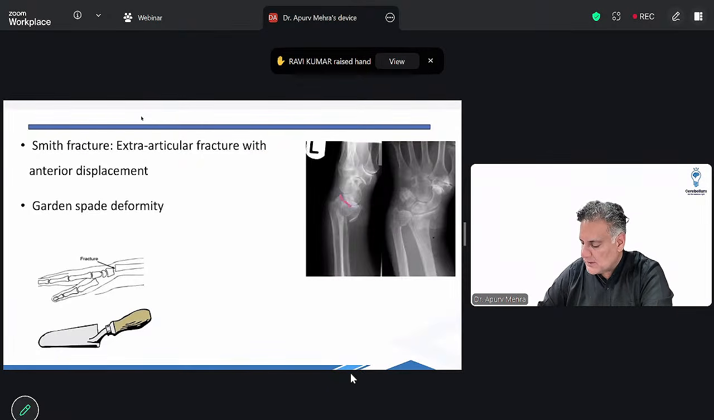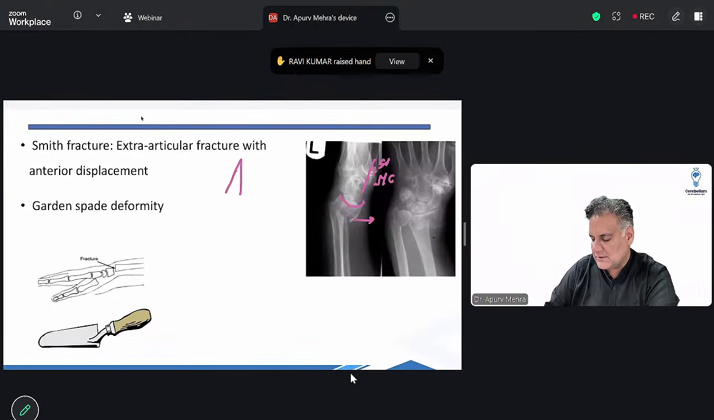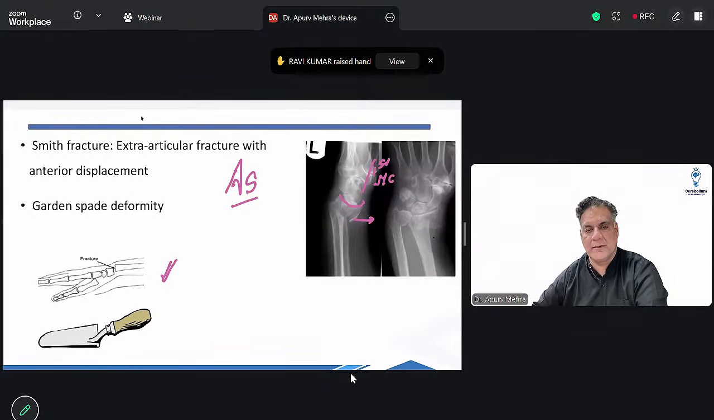This is our joint. This is our first metacarpal. The first metacarpal is always anterior to the wrist joint. So Anushka Sharma, anterior displacement, is Smith. It causes garden spade deformity.